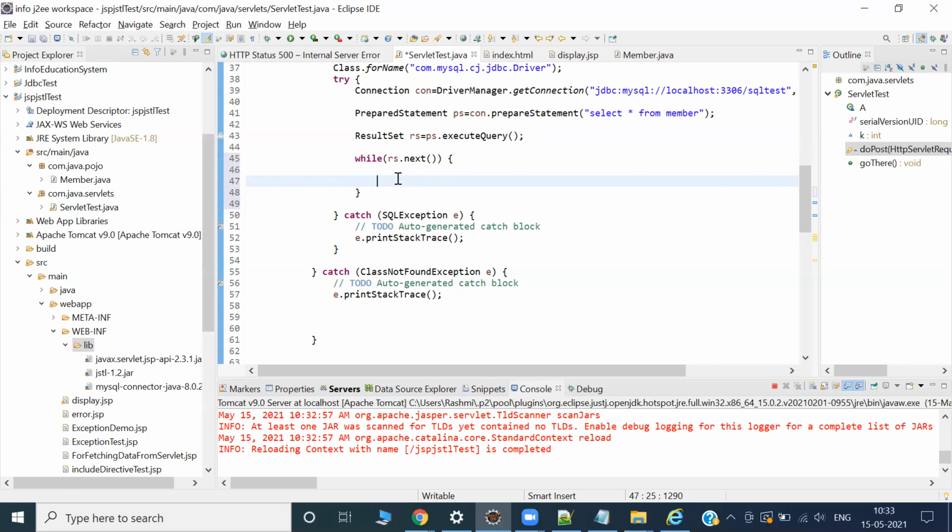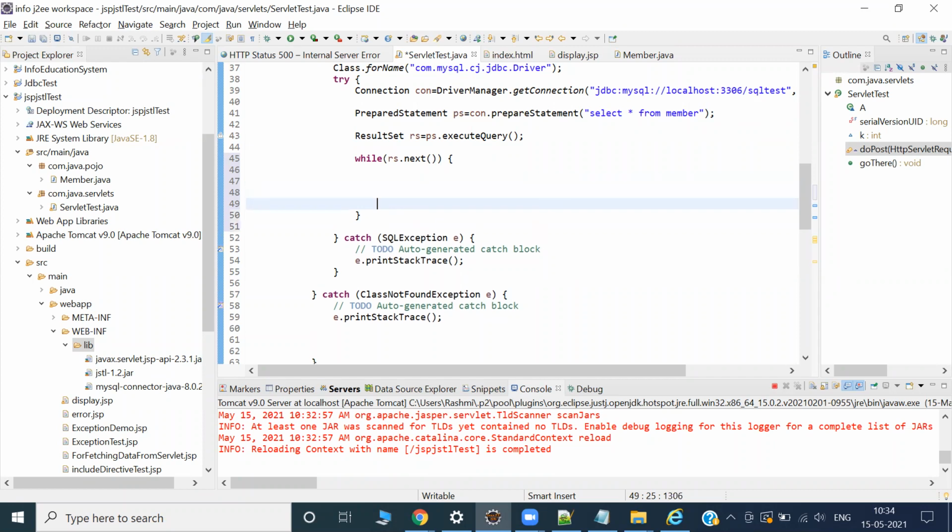So we can simply, but at this time we want to, who can tell me now, this is a very important case. Who can tell me, I'm not interested to see the result in my console. I want to send it to the next JSP. Who can tell me what next? Here Ravi thoda challenge rahega. Now it is really interesting. Okay, I'm not writing because probably at least you can tell me the logic.